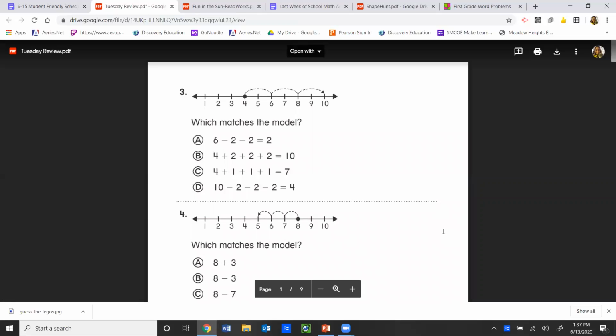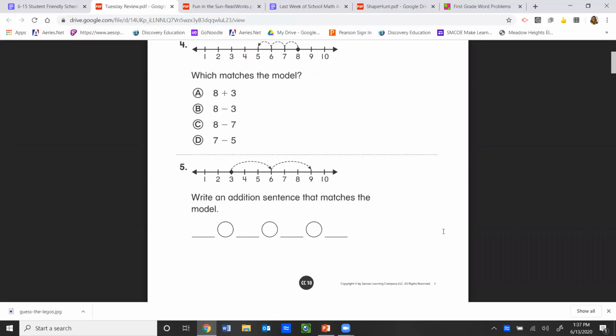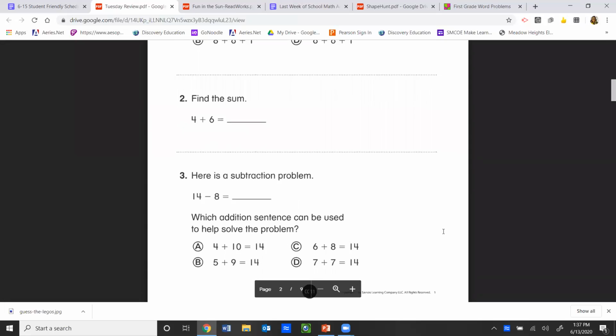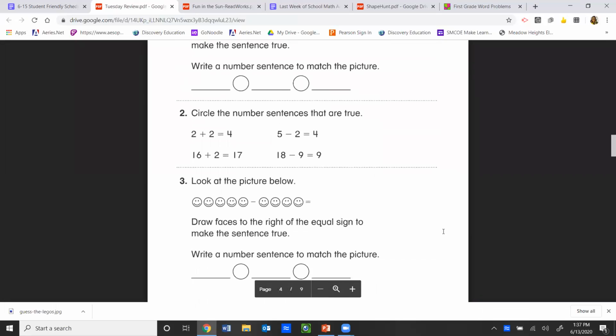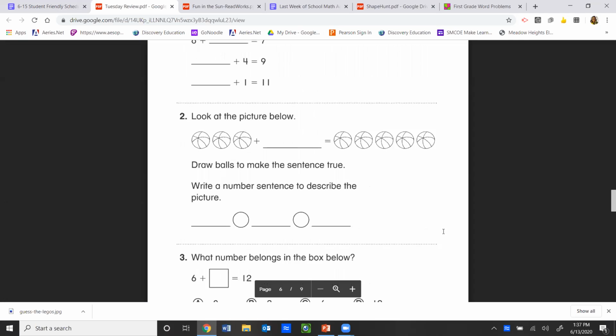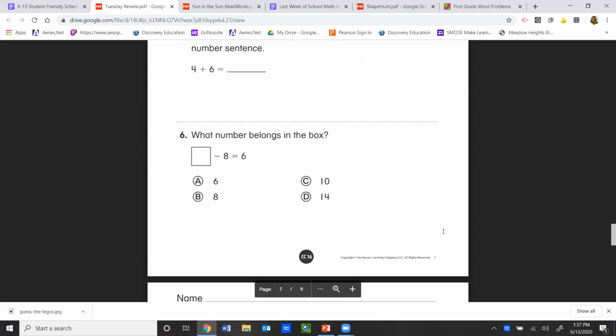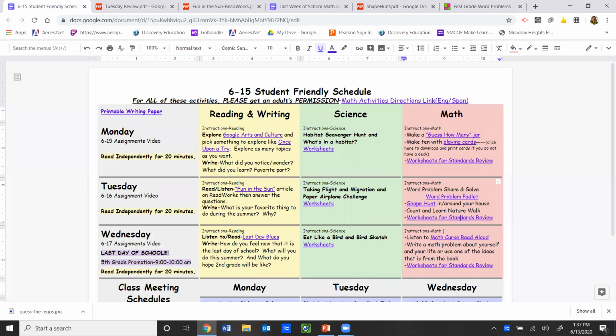There are 9 pages in this one, just like yesterday. And again, they're just reviewing a variety of standards that we went over this year. On this page, the reason you don't see what standard is at the top is that it's a continuation from the standards yesterday. So I'm just going to scroll through them really quick so you get an idea of what there is. Again, this one's pretty optional. We were trying to give you some more fun, creative math activities to do this week, but if this is something you want to do, then feel free and do this. I will not be reading these to you today. And let's go back, make sure we got everything.